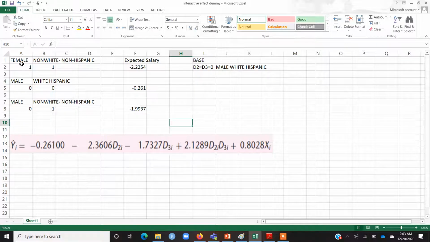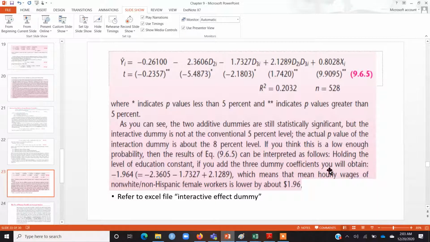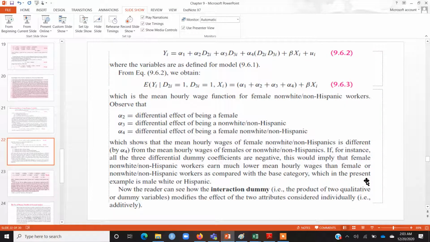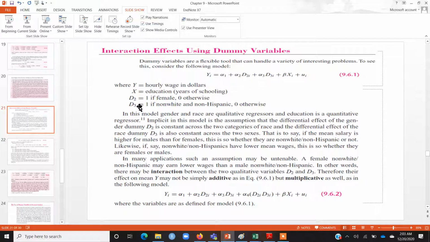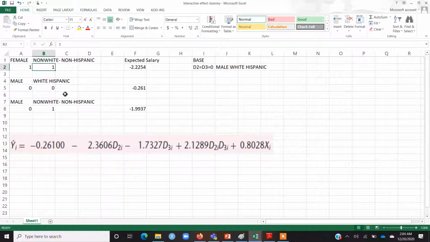And by the way, when I was using the code female dummy equal to 1 for female and race dummy equal to 1 for non-white, non-Hispanic, you can once again refer to the coding here. You can see that D2, the gender dummy, is 1 for female and the race dummy is 1 for non-white, non-Hispanic, and this is exactly what is done here.